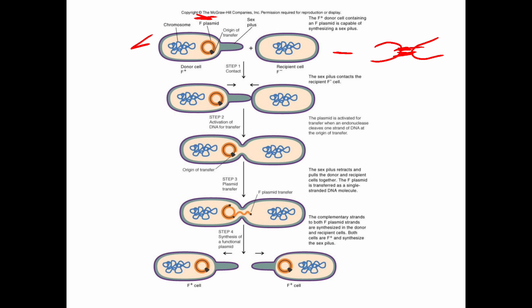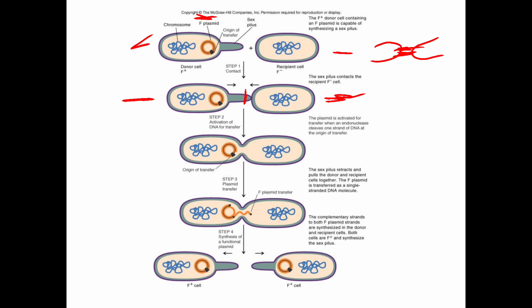We will see here in the first step, the sex pilus contacts the recipient F minus cell. Here, this F plus cell contacts the F minus cell with the help of this sex pilus. In the second stage, what happens here? The activation of DNA for transfer takes place.